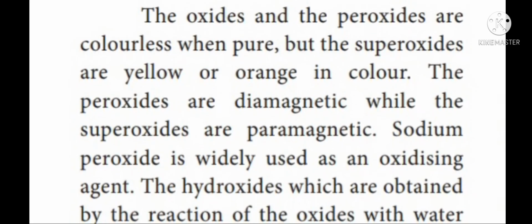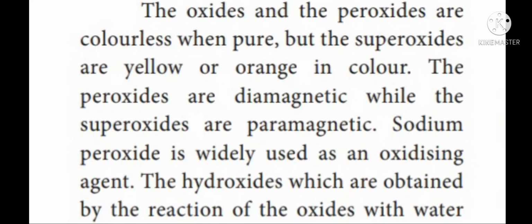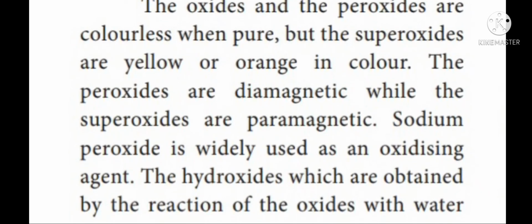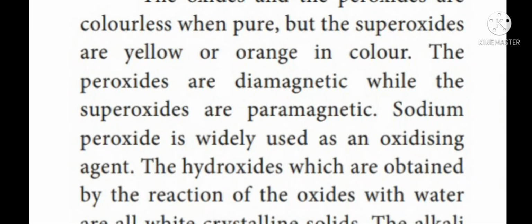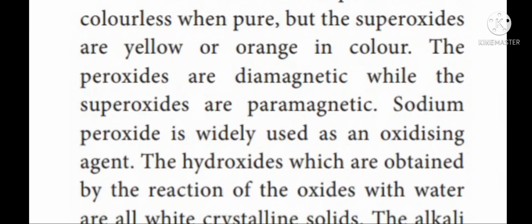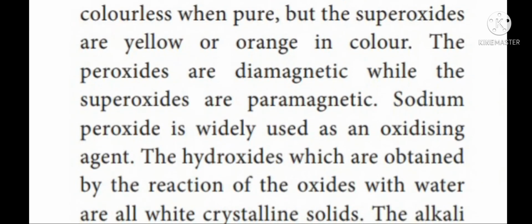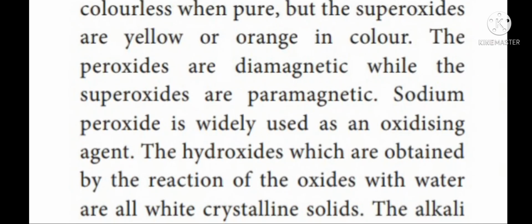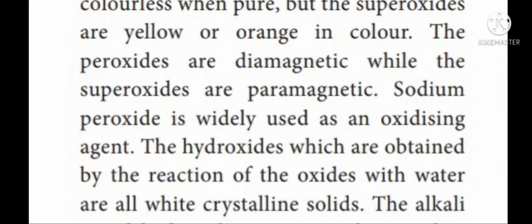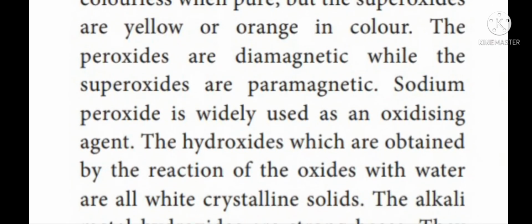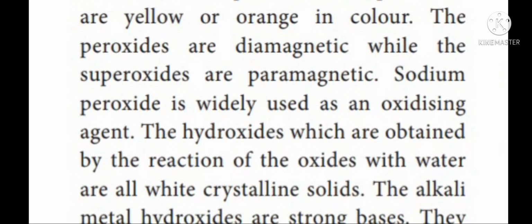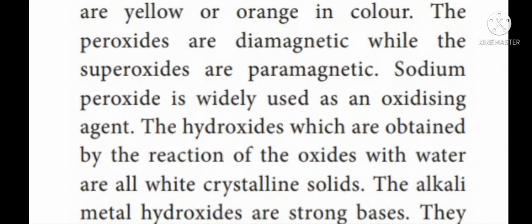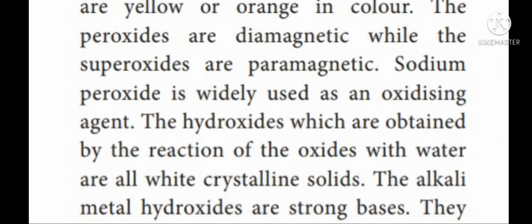Sodium peroxide is used as oxidizing agent. All hydroxides are white crystalline solids. Here, all alkali metal hydroxides are strong bases. Whenever they dissolve in water, it produces heat. These are all the properties of oxides and hydroxides of alkali metals.